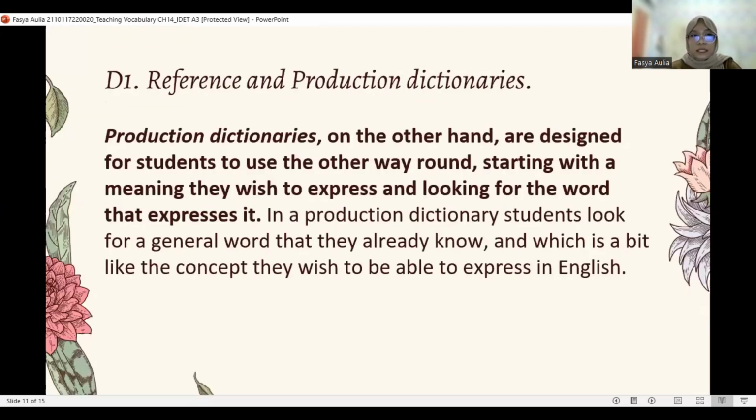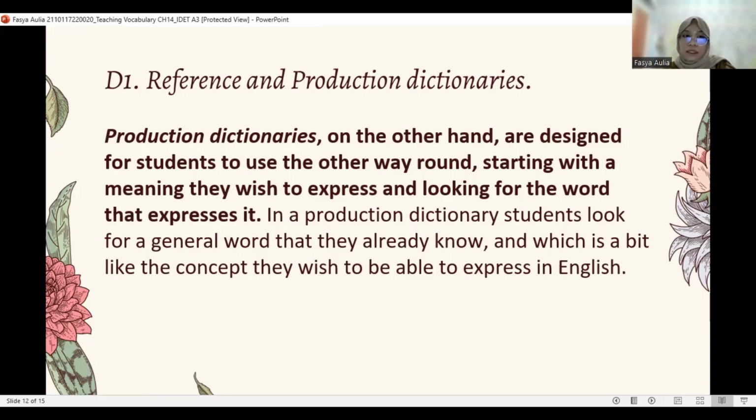Next slide, please. Reference and production dictionaries. Production dictionaries, on the other hand, are designed for students to use the other way around, starting with a meaning they wish to express and looking for the word that expresses it. In a production dictionary, students look for a general word that they already know and which is a bit like the concept they wish to be able to express in English.